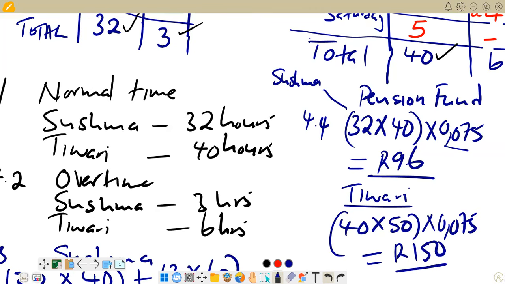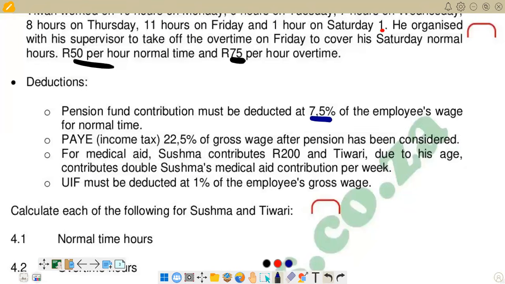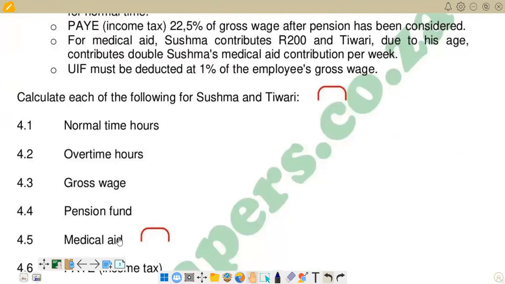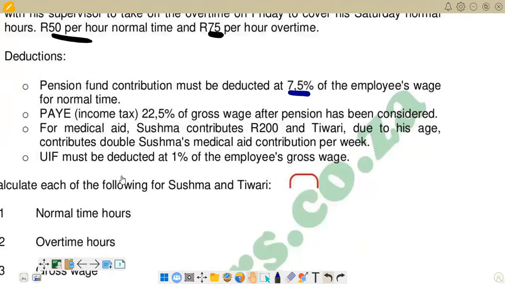And then we check the next question after 4.4. Right, we go down to check after 4.4, what do we have? After 4.4, we have put 4.5 here. 4.5 is medical aid, and we go there to check for medical aid. Medical aid is here. For medical aid, Sushma contributes 200 rands, and Tiwari, due to his age, contributes double Sushma's medical aid contribution per week. So this is straightforward. This is now 4.5, medical aid.